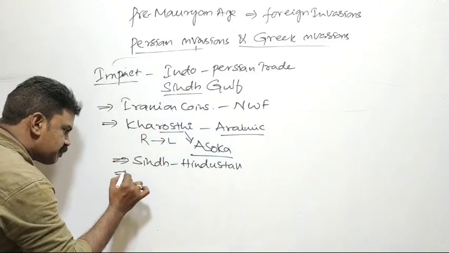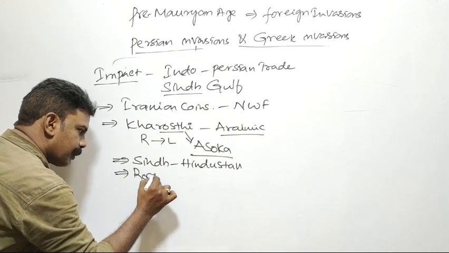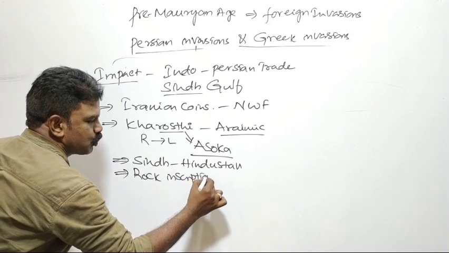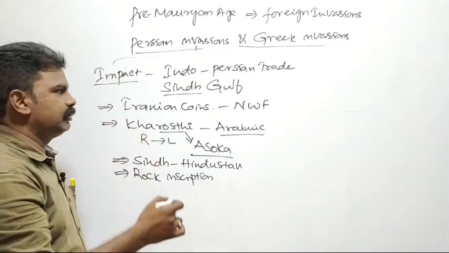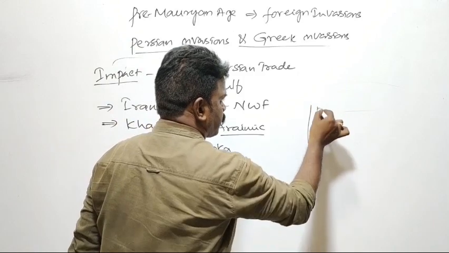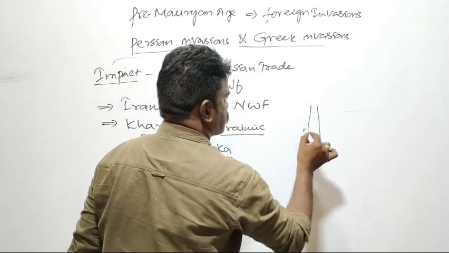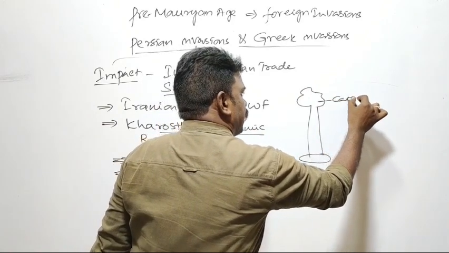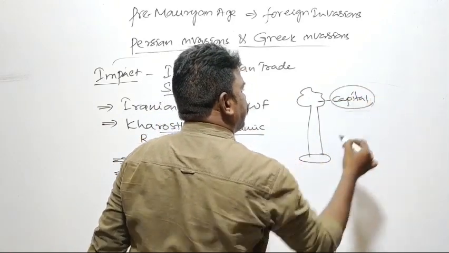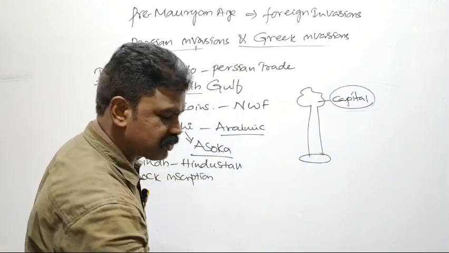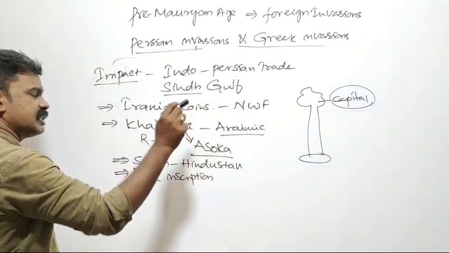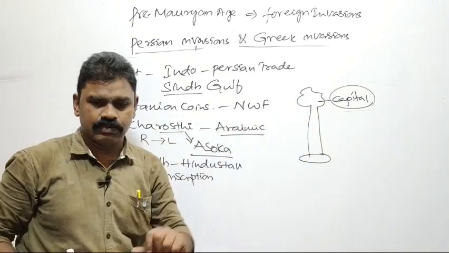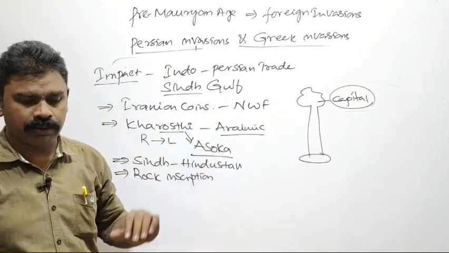And the rock and pillar inscriptions of Ashoka having a capital. This is Ashoka's pillar inscription. It has a base and it has a capital. That capital head of Ashoka's inscriptions, that concept, has been taken from Persia. This was the Persian concept taken by Ashoka.